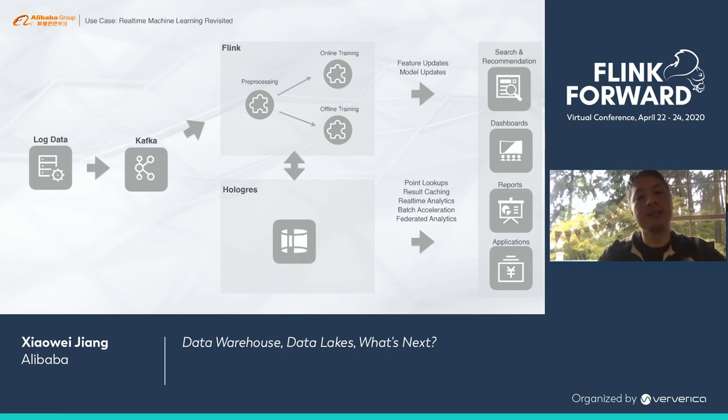As we can see, with Hologres, the architecture of our system gets simplified a lot. It will make the iterations of our AI engineers much more efficient. And Hologres is not only serving internal customers at Alibaba, but it's also available publicly on Alibaba Cloud.